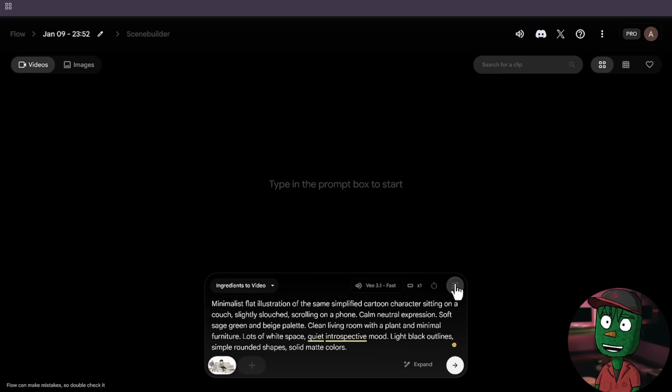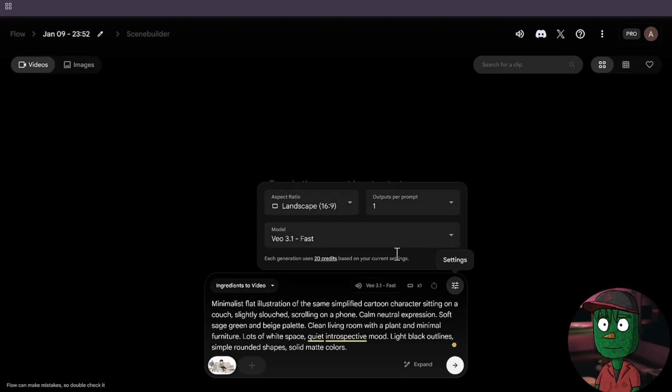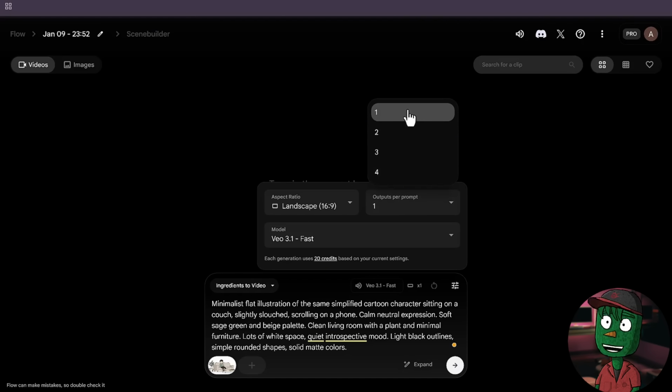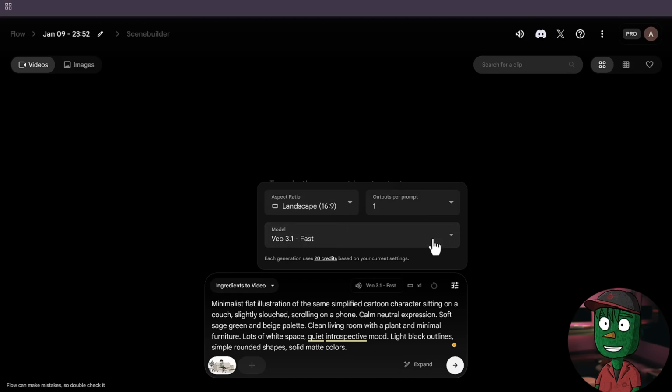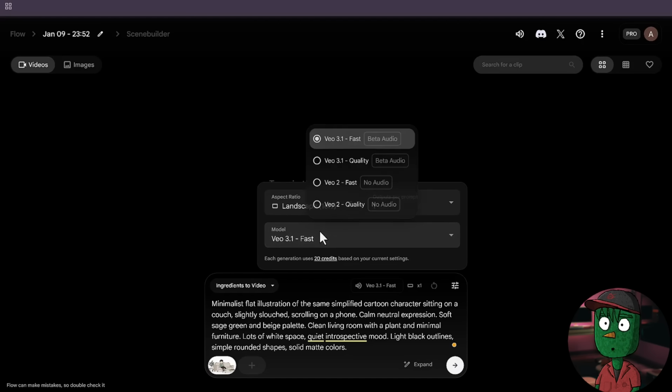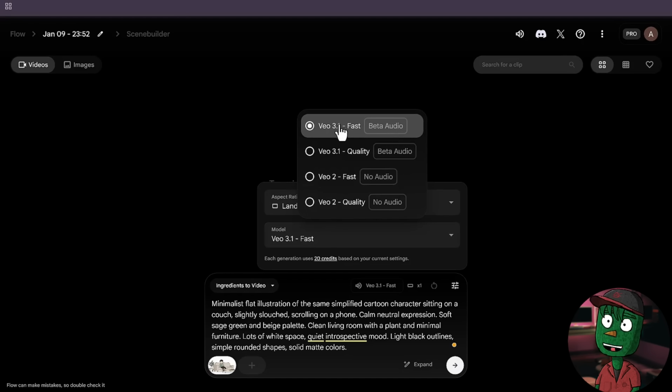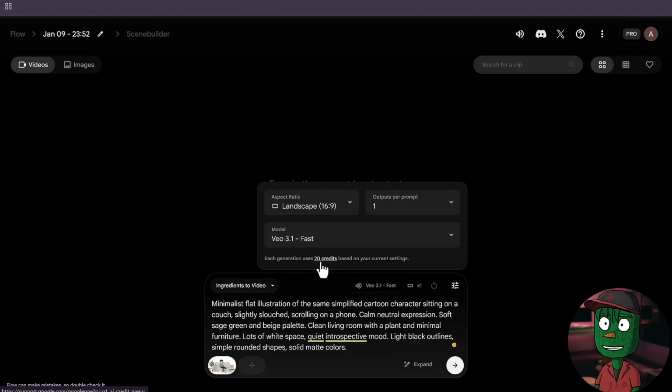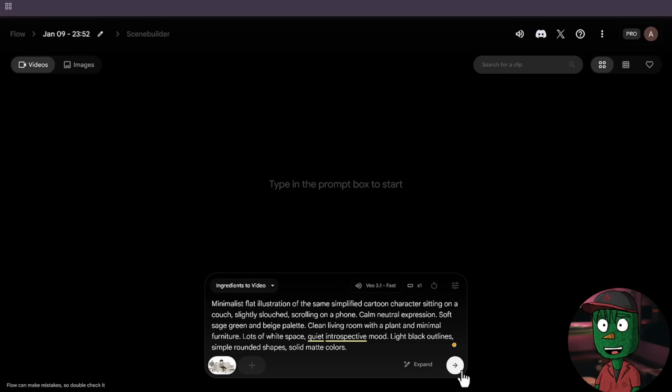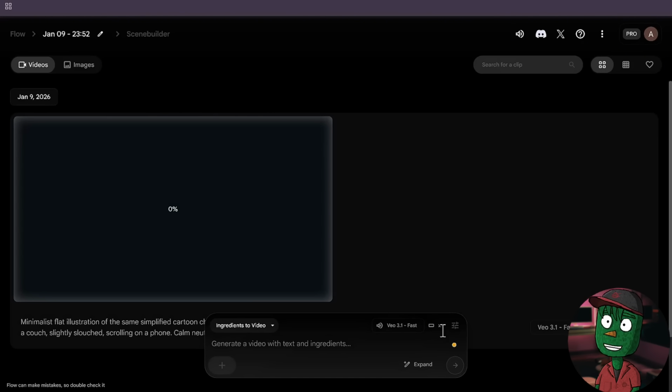Before you click on Generate, you need to check if your settings are correct. So click on Settings here and make sure your aspect ratio is on 16:9, and then your output has to be in 1 because it charges you 20 credits for each generation. So your preferred model should be VEO 3.1 fast. We don't need to spend too much credit to generate this animation. So when you're done making the changes, what you just need to do now is to click on this arrow icon here to start generating your animation.